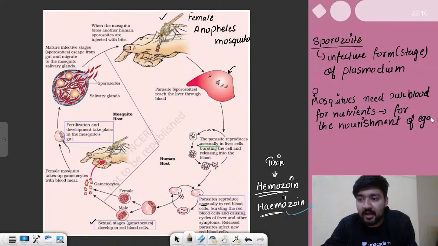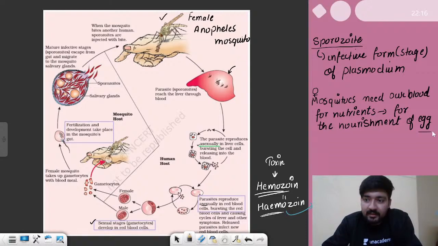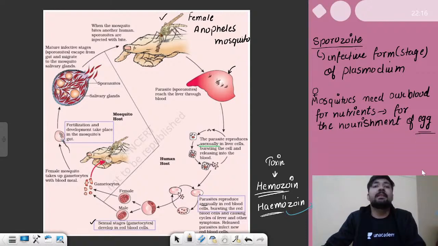Now you can imagine why we specifically write the female Anopheles. Why does the male Anopheles not bite us? Because they do not need our blood, they do not have eggs, and they do not have to worry about the nourishment of eggs. That is why it is the female Anopheles that bites us.